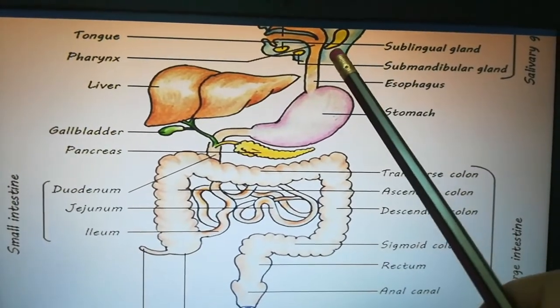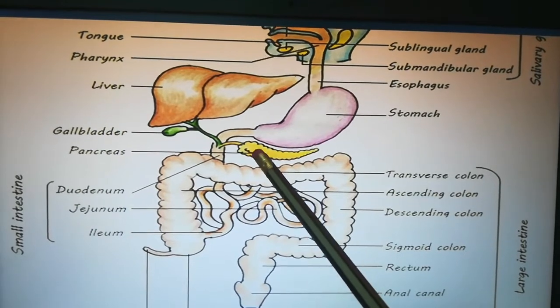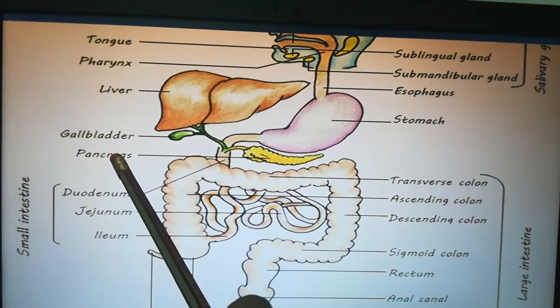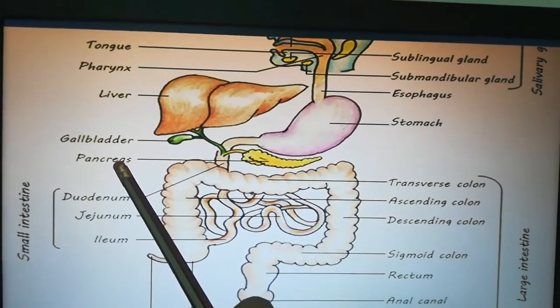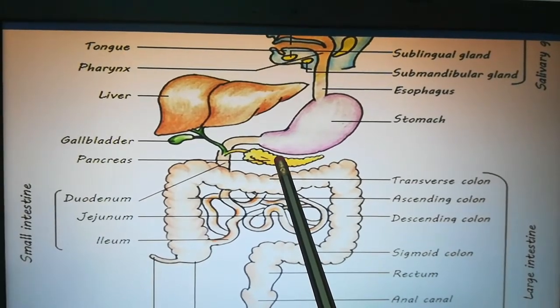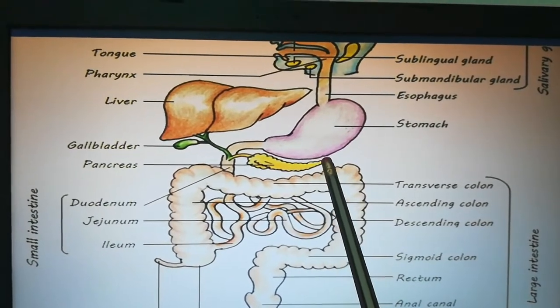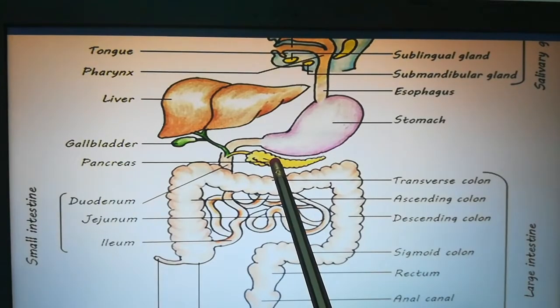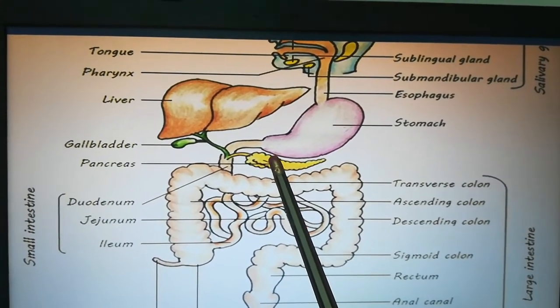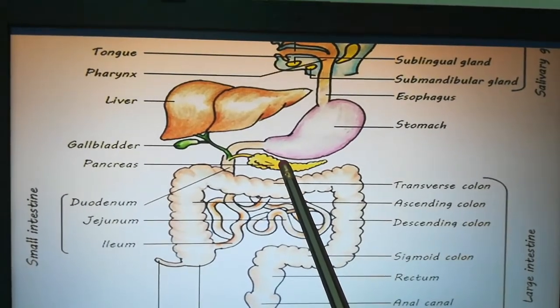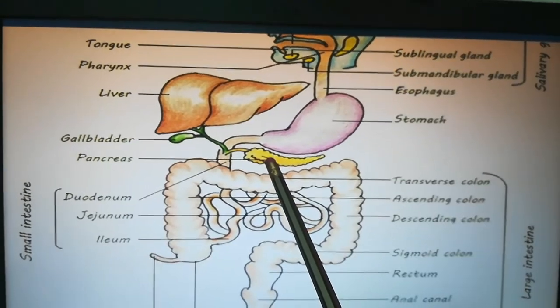Okay, where's the pancreas here? Pancreas is here. Can you see here? This is the pancreas. Can you see the shape of the pancreas? How is it looking? It is looking like a leaf shape. Yes. Now let's see where the pancreas is located in the human body.